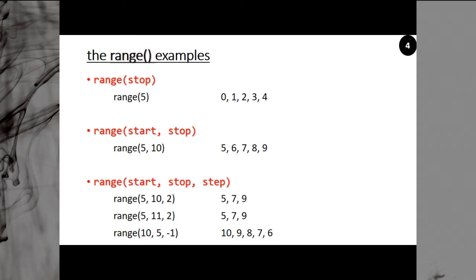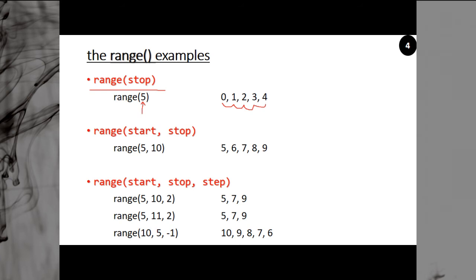This is with range stop, the easiest syntax we are referring to. Suppose I say range 5, so we are talking about the end. We provided the end, which is 5 here. So by default the start is 0 and by default the step is 1. That means the value will start from 0, and the change in the value will be 1, that is from 0 to 1, 1 to 2, 2 to 3, and the value will be less than 5. Less than 5 means 0, 1, 2, 3, 4. So this is your output.